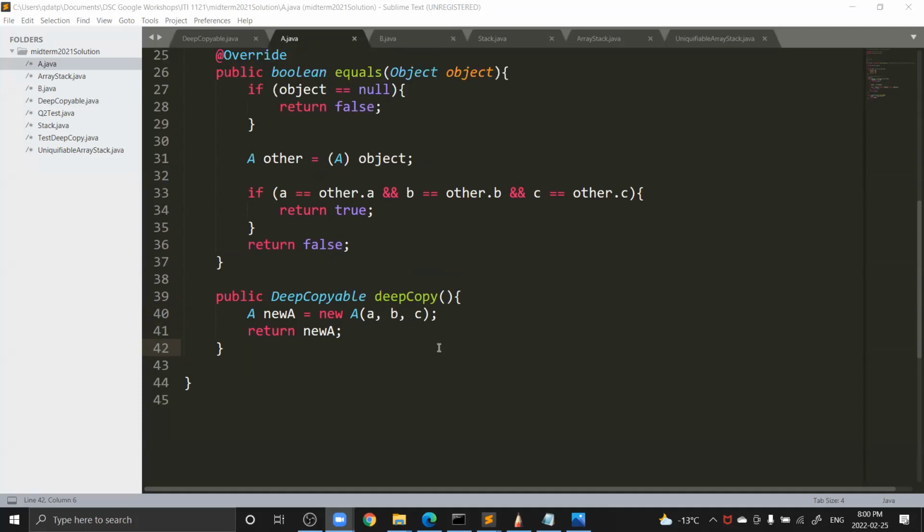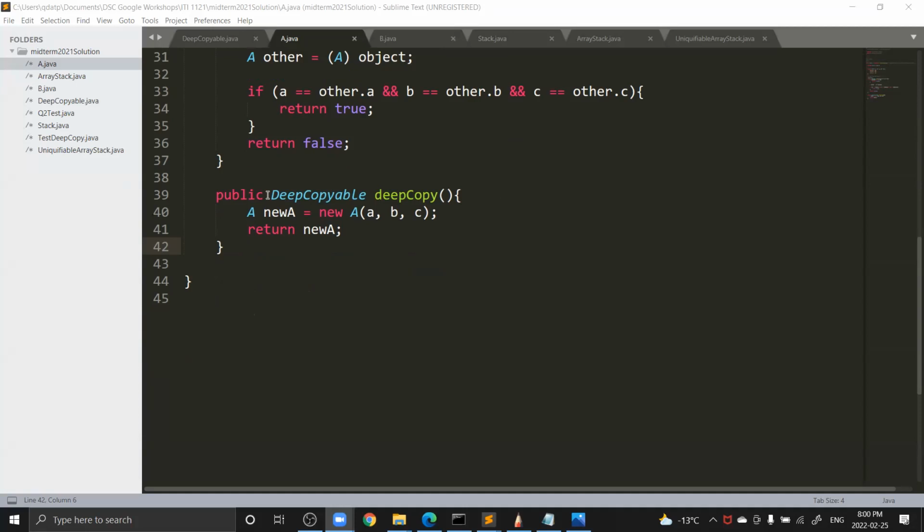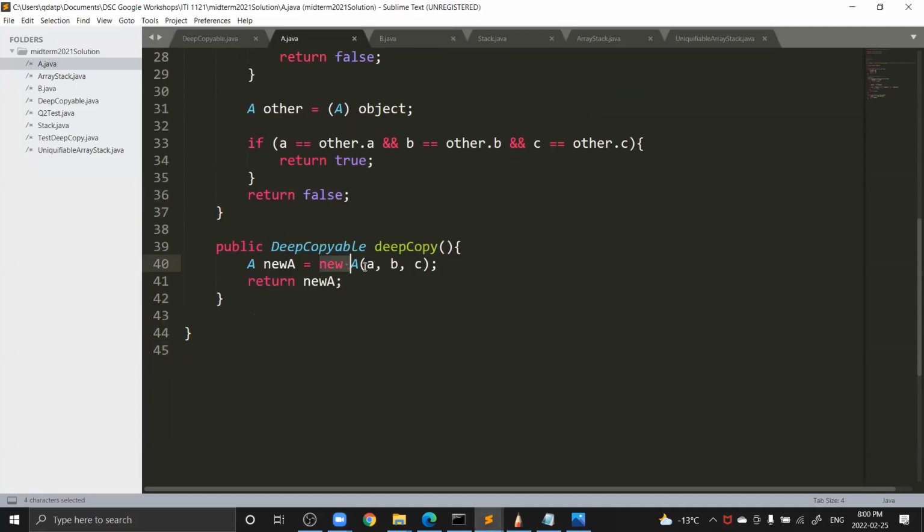So let's see. For the deep copy, you have to create a new object. So when somebody says you need to create a deep copy, all you have to do is just create a new object and then return that object. That's it. You just copy over the data into the new object and return this new object.